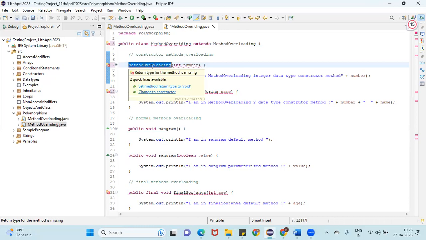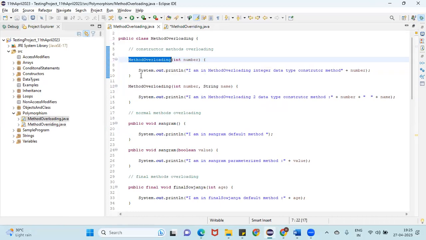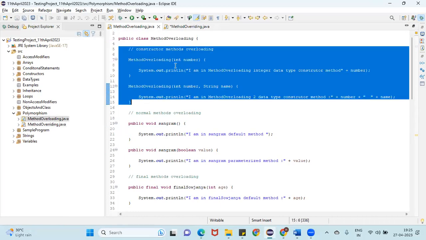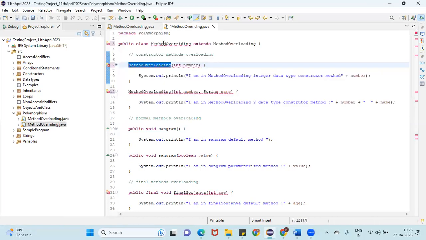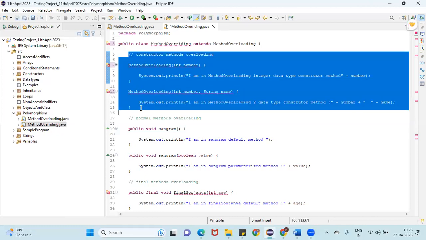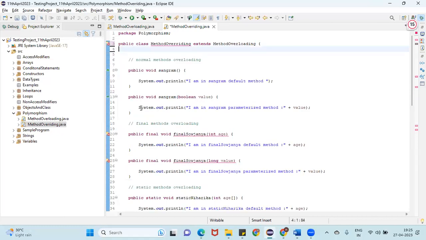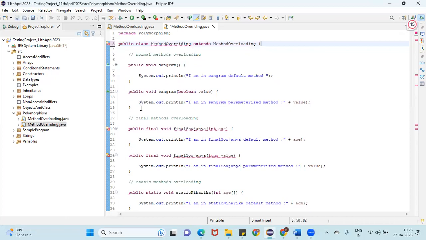Return type of the method is missing. Guys, are you there? Yes, ma'am. You can't create the same constructor methods in child class and parent class. It will throw an error. We can't override constructor methods.